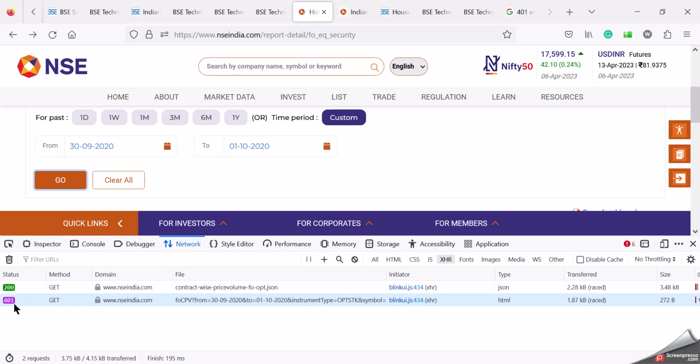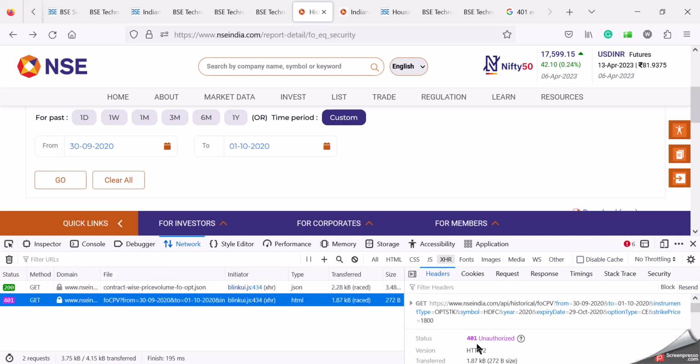It's a 401 error. A 401 error is nothing but unauthorized access, right? But I don't know what kind of authorization you are looking for from the client. This data is openly available, there is no authentication needed here. Yesterday I tried to find the data of a few other securities, and I was getting the data perfectly fine. But this time I'm getting this 401 error.